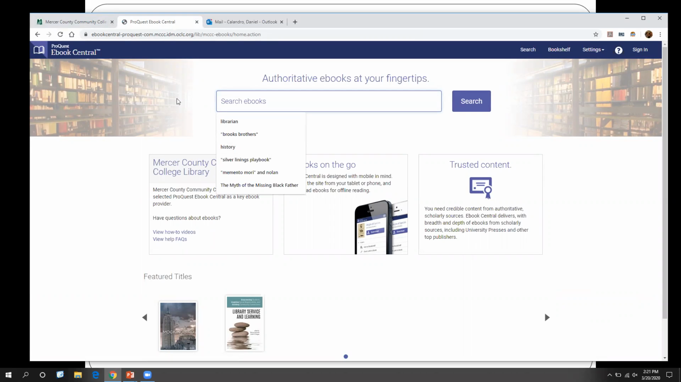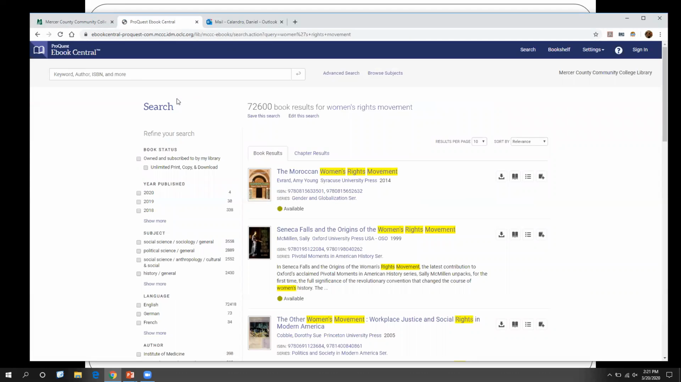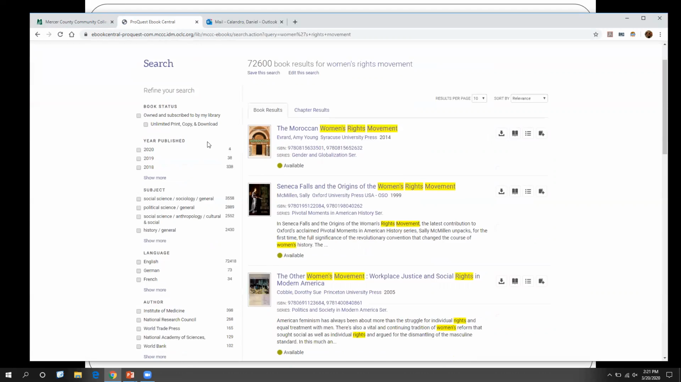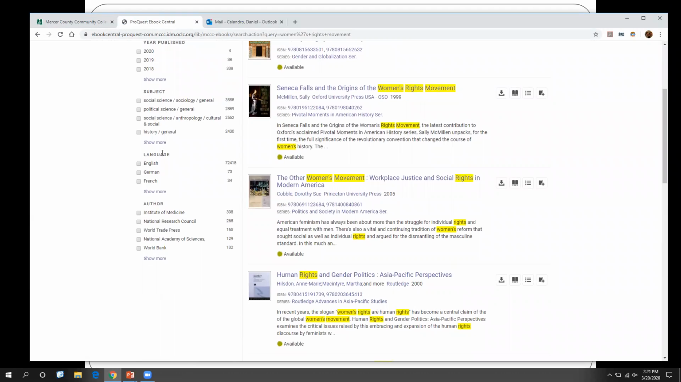All right, so let's go ahead and type in women's rights movement, and we will see what we get. Again, you can type in Morgan's name, you can type in Gilman's name, and see what comes up. So we've done our search. You can see it has found the keywords in the title, and you can scroll through and take a look at them. You can see here too, you've got some options for narrowing down your search.